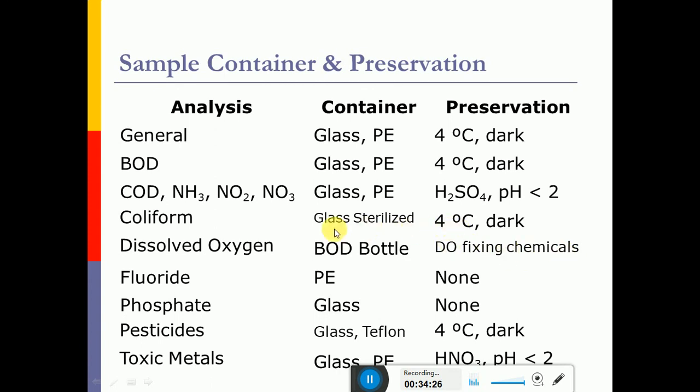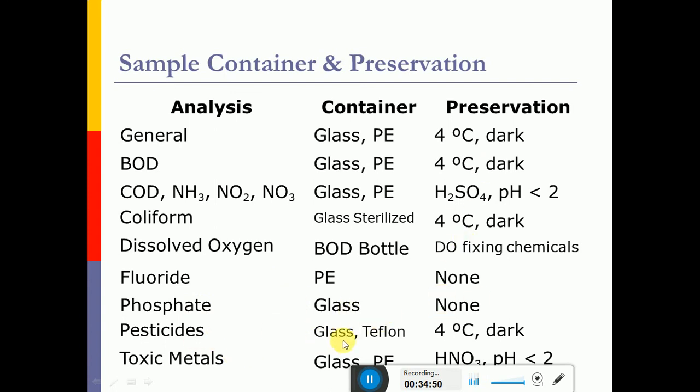And for bacteriological analysis, as you can see here, we are using mostly glass containers. So these are chemical compounds. For chemical analysis, it can be glass or even a Teflon coated bottle or polyvinyl chloride bottle. There is no preservation for fluoride. For phosphate, a glass container can be used without any preservation.